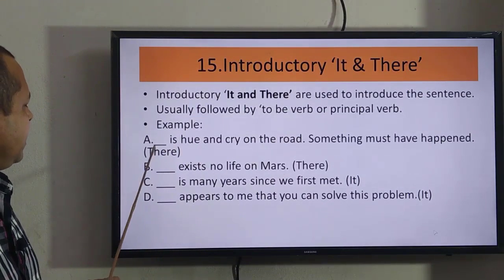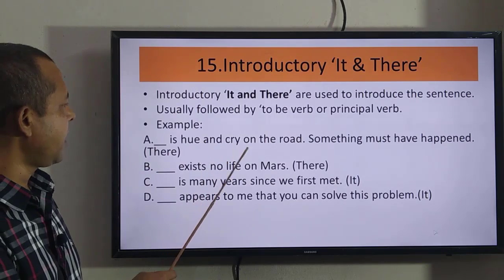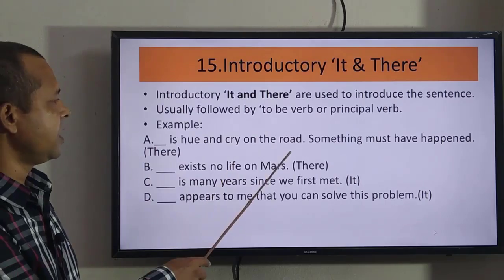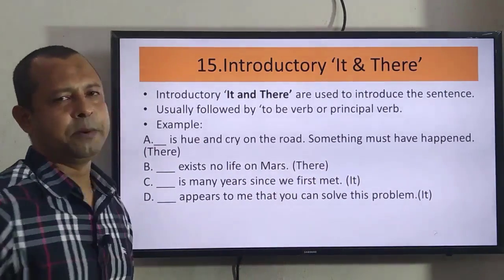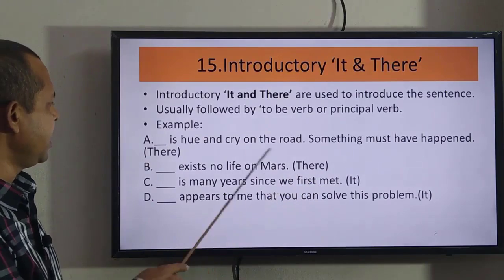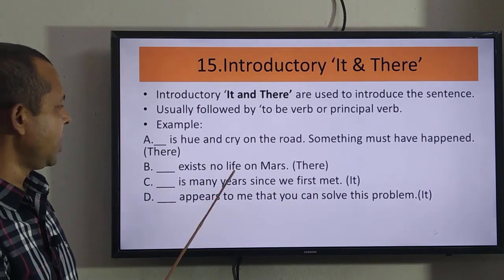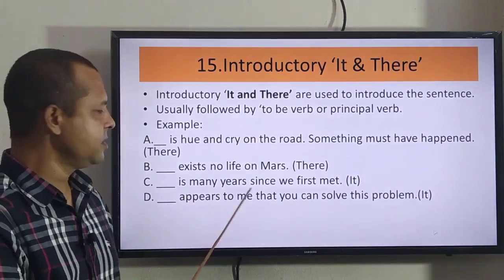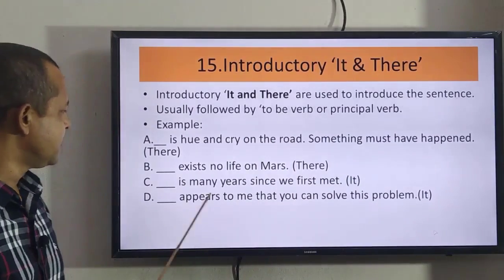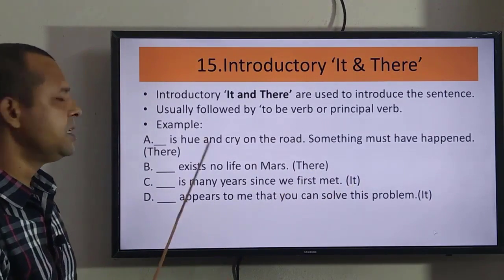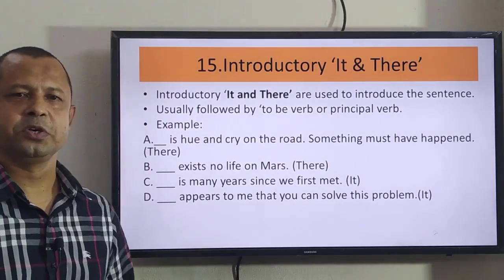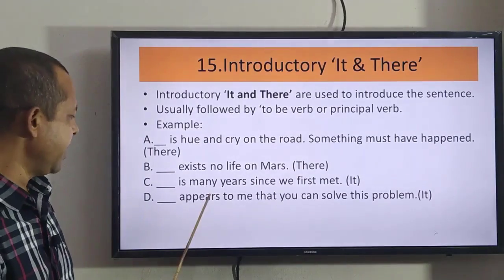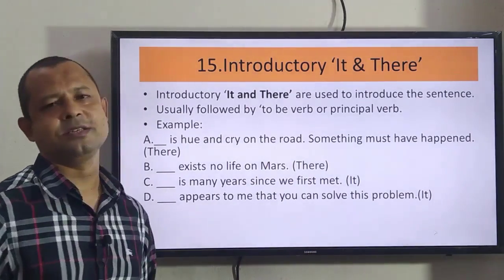Let us see the example. Dash is hue and cry on the road. I can write here there. There is hue and cry on the road. Something must have happened. B number, I can use here also there. There exists no life on Mars. C number, it is many years since we first met. See, these, there, it gives no meaning. It is just used to introduce or start this sentence. I can write here, it appears to me that you can solve this problem.